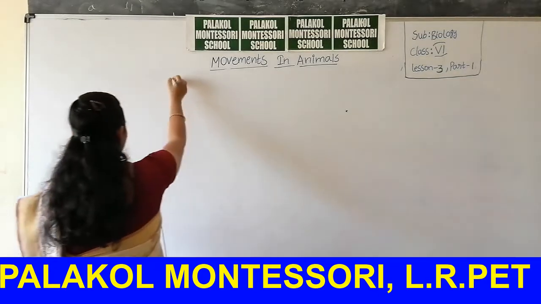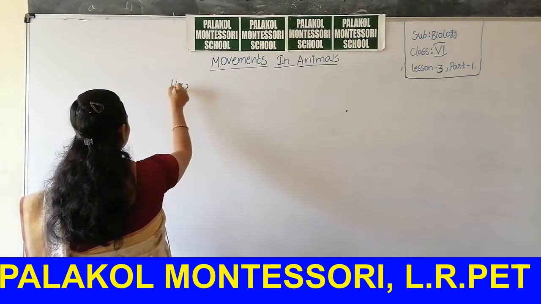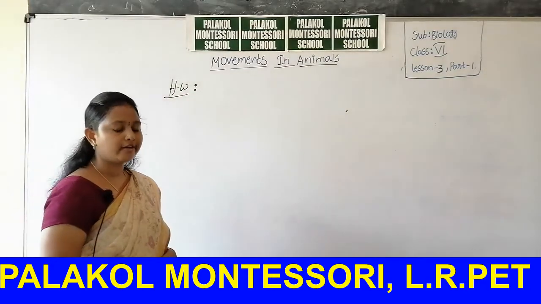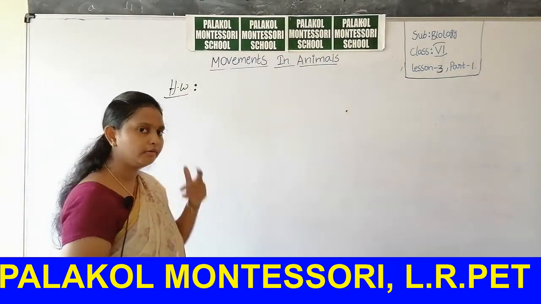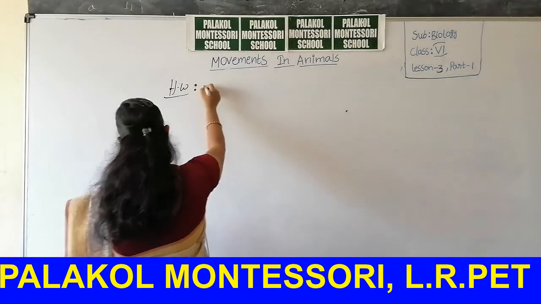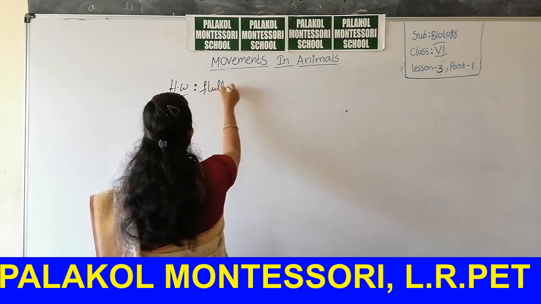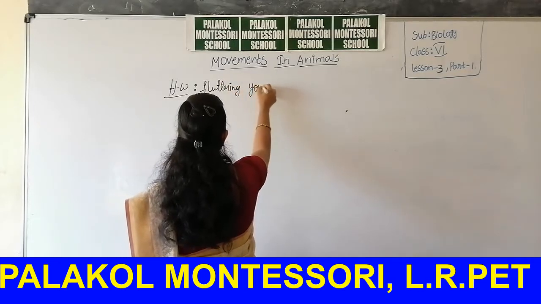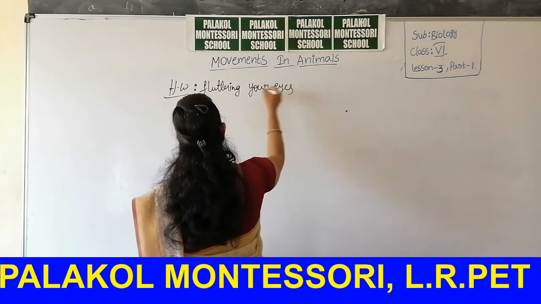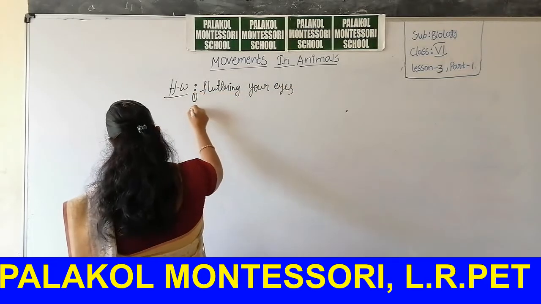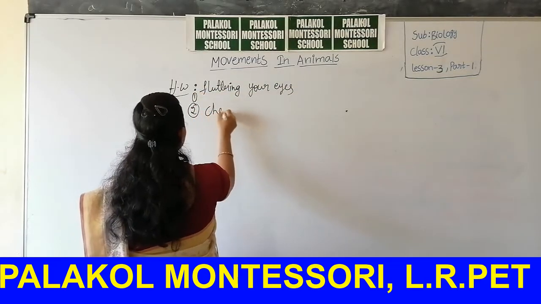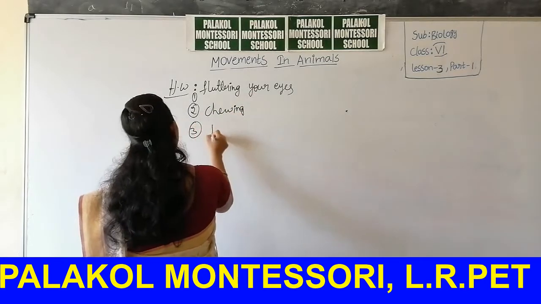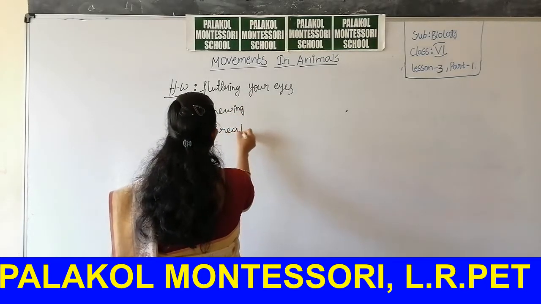Next, the movements of some muscles you have to observe at your home. This is my homework, students. Observe the muscle movement while fluttering your eyes. This is the first one. Second one is chewing. Third one is breathing in and breathing out.